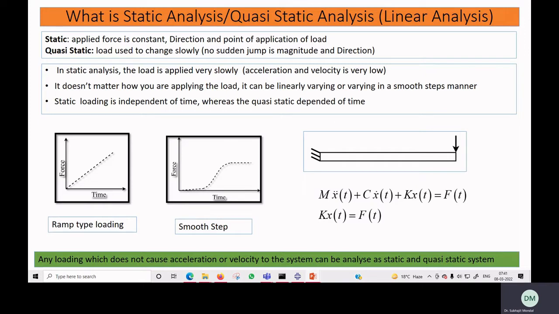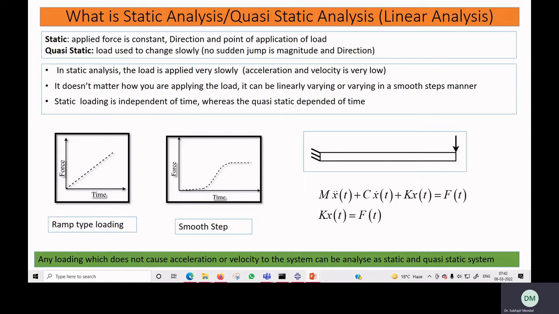Another way to say it: if you observe that the kinetic energy in the system is very low in comparison to the internal energy, then the structure is static in nature. If the kinetic energy is low in comparison to internal energy, we can say the structure is static in nature. If kinetic energy is high, in that case you can say the structure is dynamic in nature.